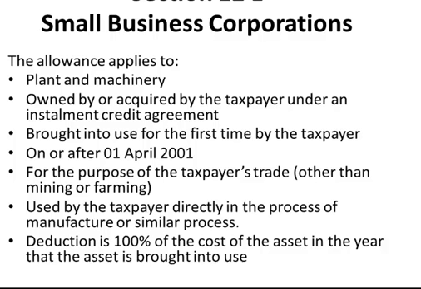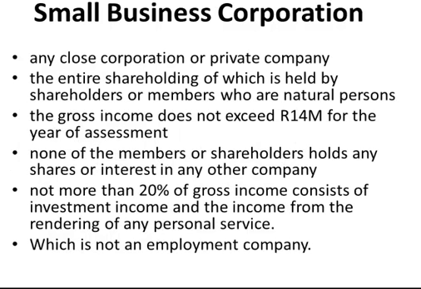Section 12E, small business corporations. It applies to plant and machinery owned or acquired by a taxpayer under an installment credit agreement, brought into use for the first time on or after the 1st of April 2001 for the purposes of the taxpayer's trade other than mining or farming, and the deduction is 100% of the cost in the year it was brought into use with no apportionment. A small business corporation is defined as any corporation or private company, the entire shareholding of which is held by natural persons.